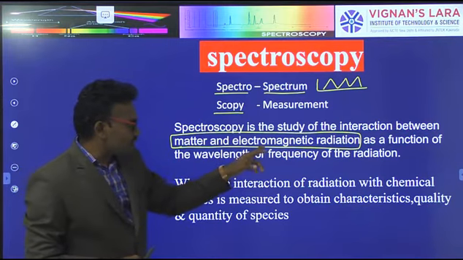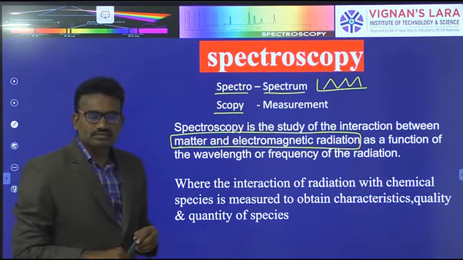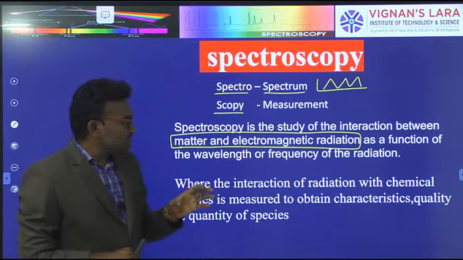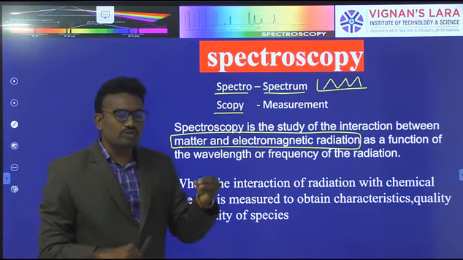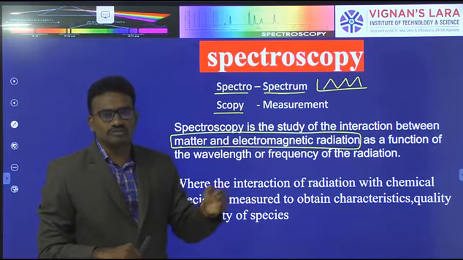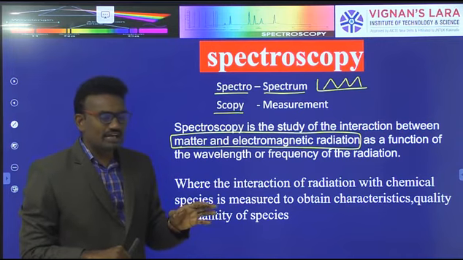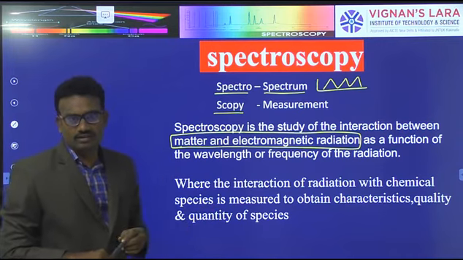There are different types of electromagnetic radiations available, to produce electromagnetic waves. Electromagnetic waves are the combination of electrical field and magnetic field.